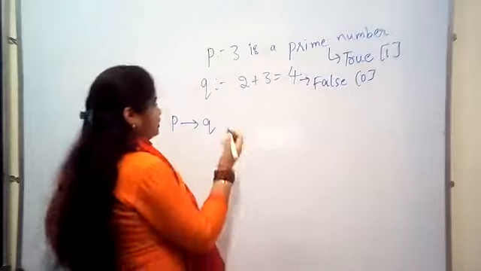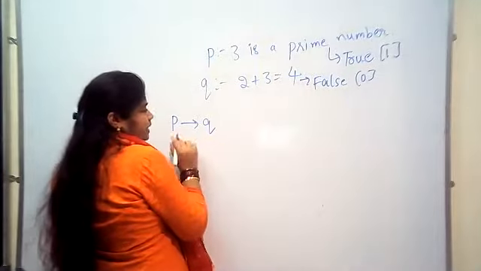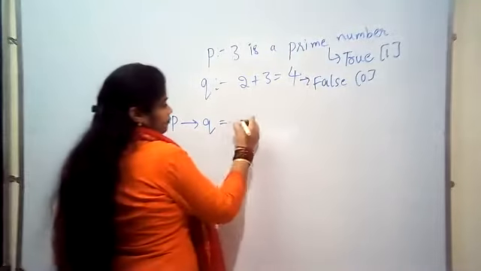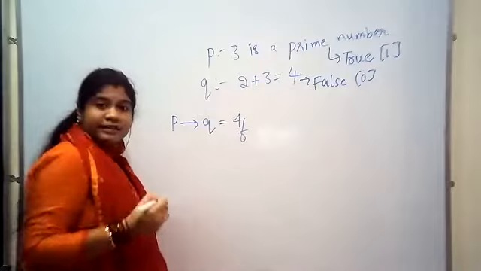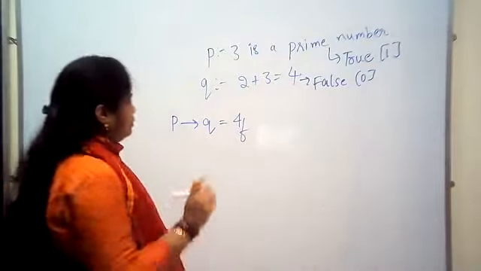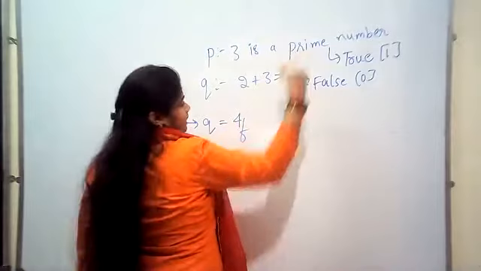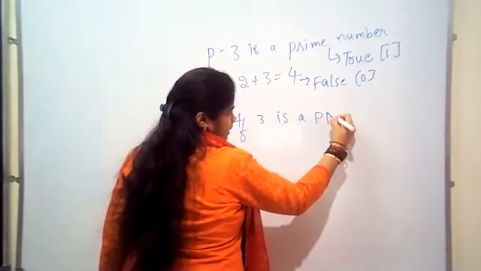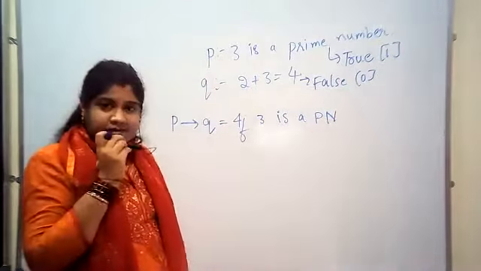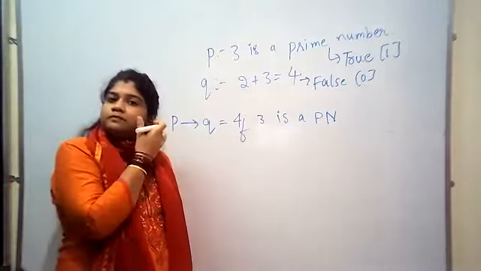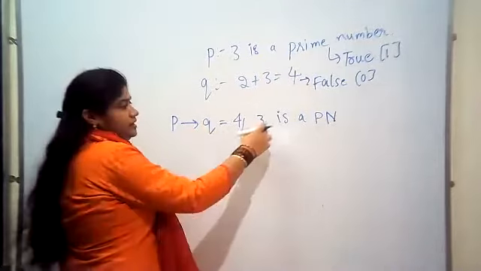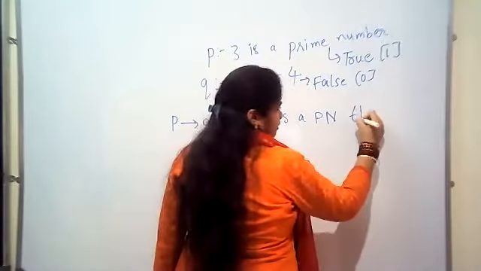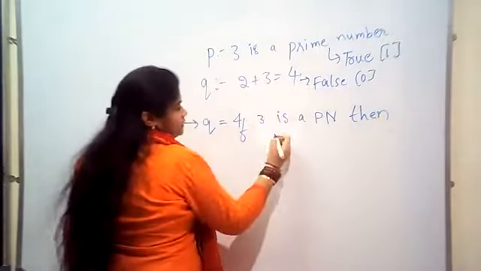Okay. I will write the statement P condition Q. It is written as, if then are compulsory. What is P? 3 is a prime number. If 3 is a prime number, P is nothing but prime number. Okay. If 3 is a prime number, then 2 plus 3 is 4.